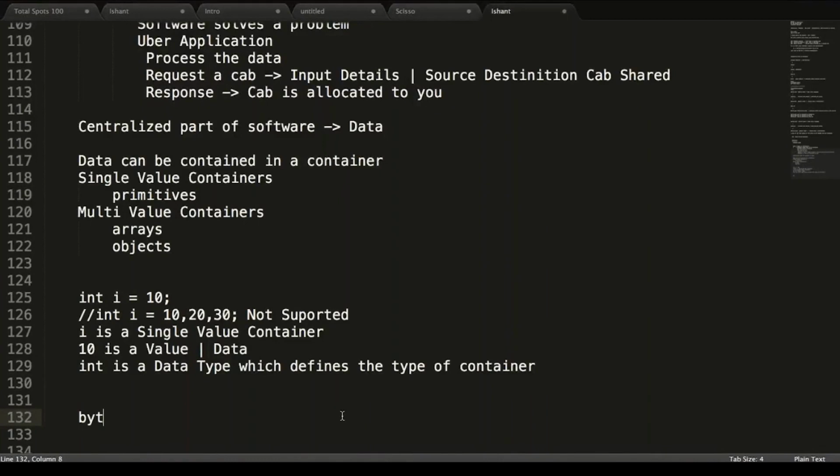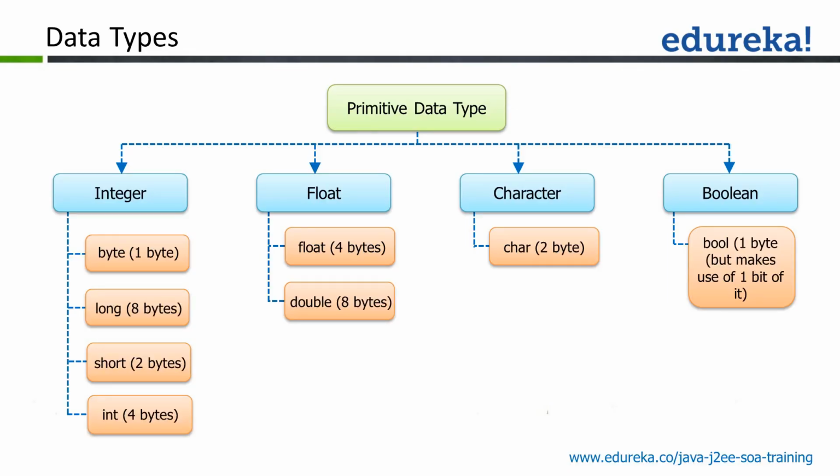So you say byte age is 20. Age cannot go more than the range of 256. It's not possible that you come up with some human age to be more than 256. So you can just take the data type byte so that you can save the memory. That is why we have various different types available, so that you can choose wisely and save your memory.